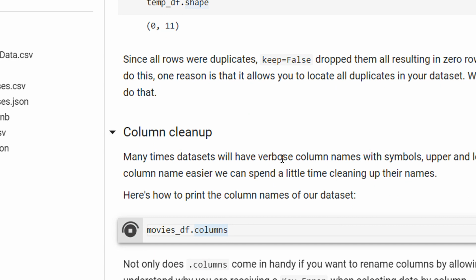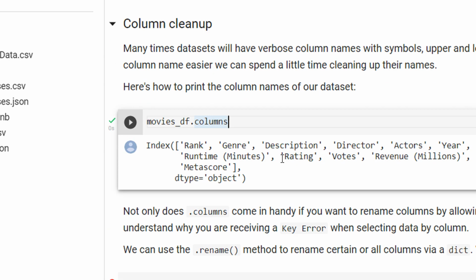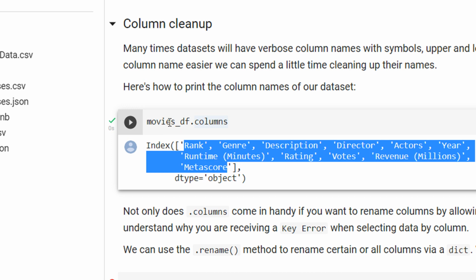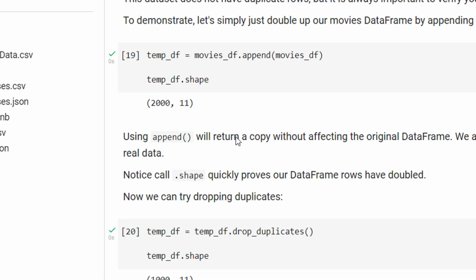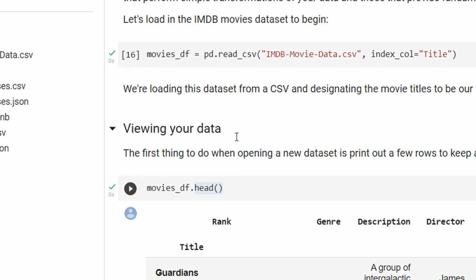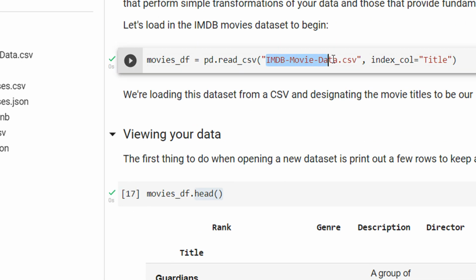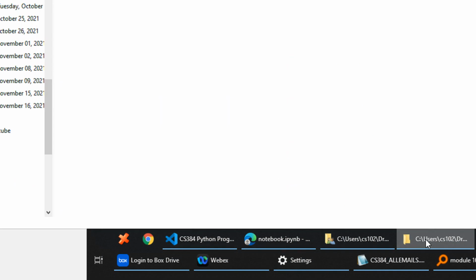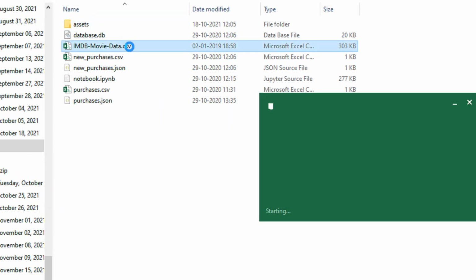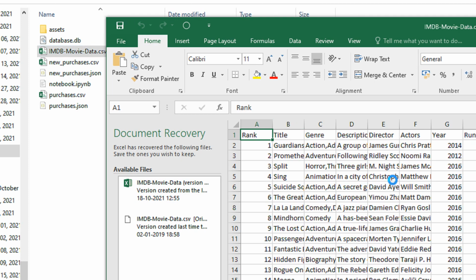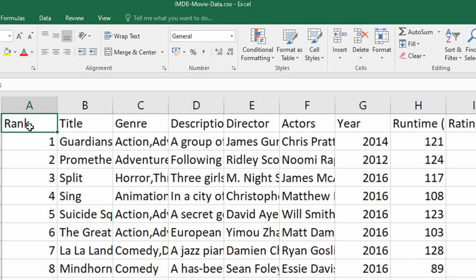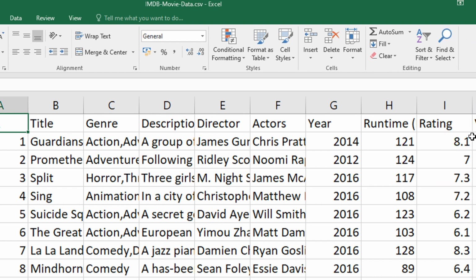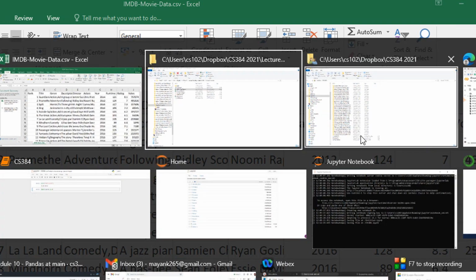Now let us do movies.columns, right? These are the columns that we have in the file. If you want to see which file movies.df contains, if I go here, this is the IMDb movie database file. Let me open this file here also. You can see we have the rank of the movie, title, genre, description, director, actors, year, and so on and so forth. Fine.